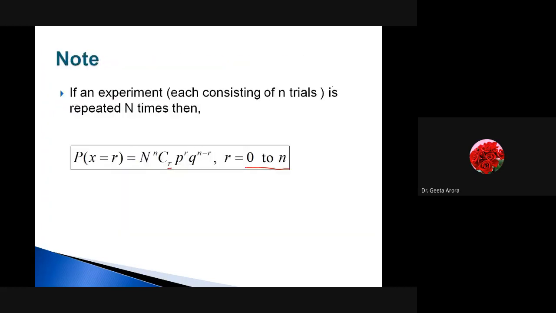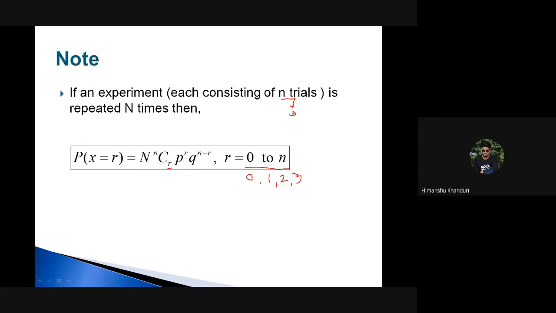See here on the slide. Here we are saying n trials. This means we are talking about the small n. If n is 3, then r will be from 0 to 3. It means r will have 0, 1, 2, and 3. How many total values? In the coin toss there were three trials, and the values 0, 1, 2, 3 are correct. We have four values. That is regarding that particular question, but here we are saying a general one.